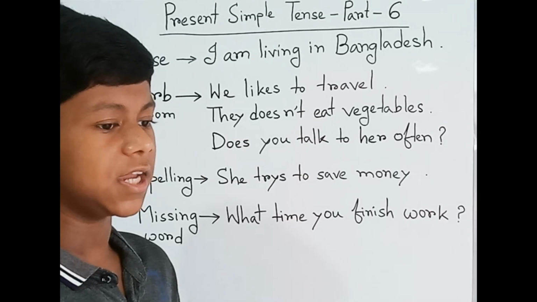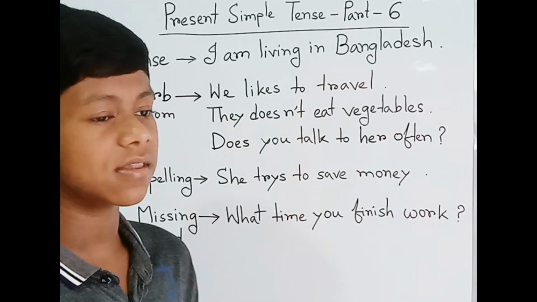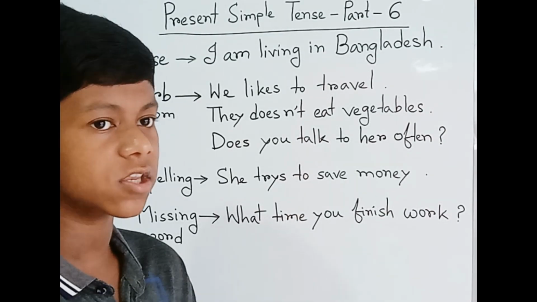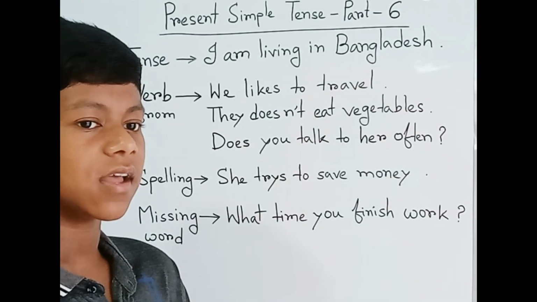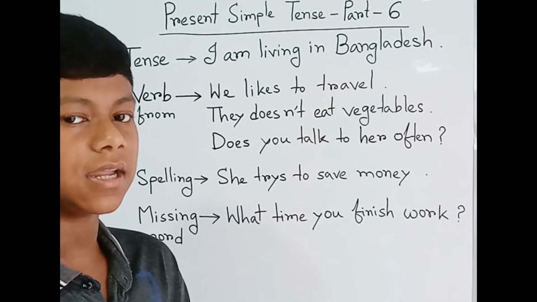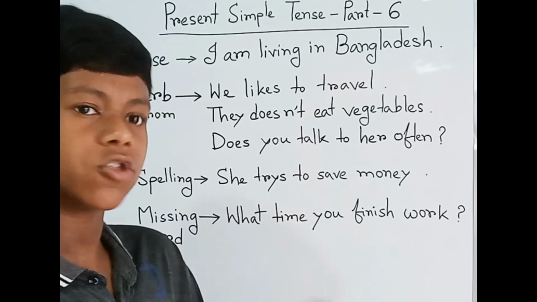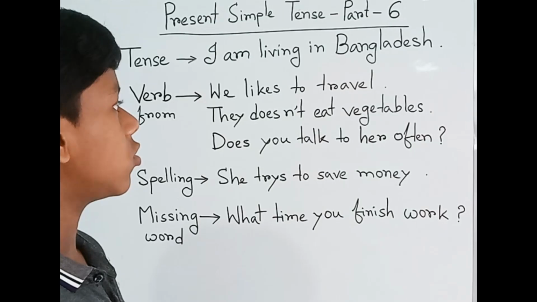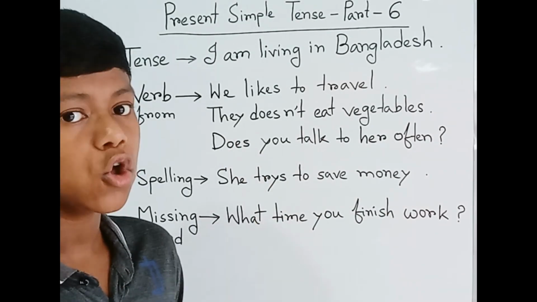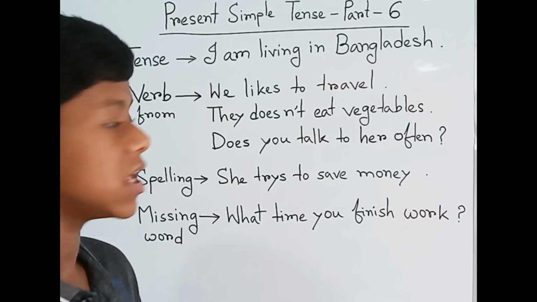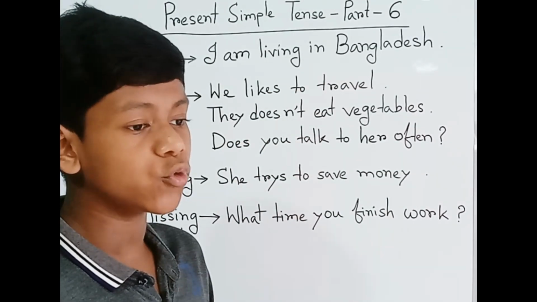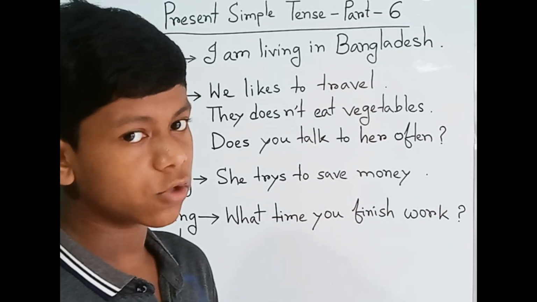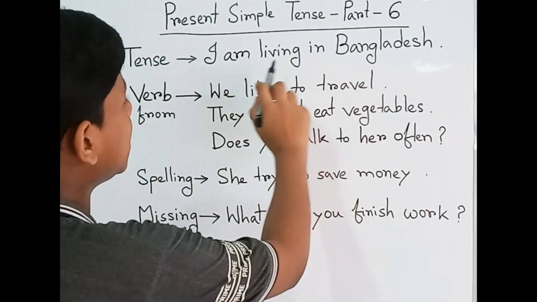This tense indicates that you are living there temporarily, not permanently. For example, if you are living in Bangladesh for a long time, and it's true in general, and you can change it. We have already learned about this. So it is present continuous, which we'll learn later, and it gives a temporary meaning. But in present simple tense, it will be permanent from beginning to last. So here we can see, I am living in Bangladesh.